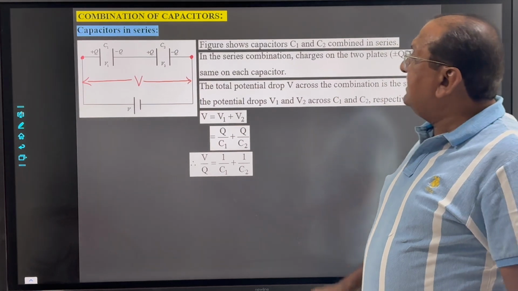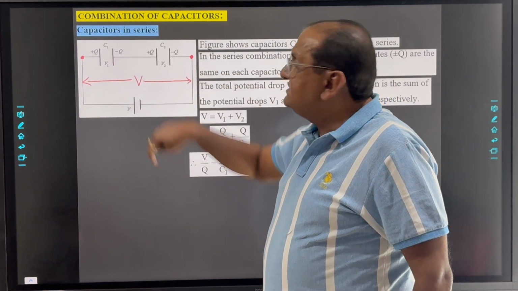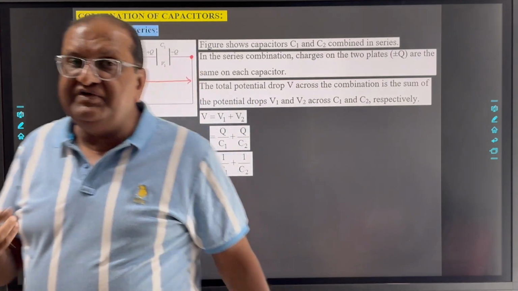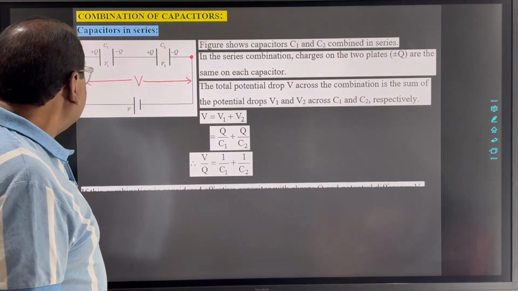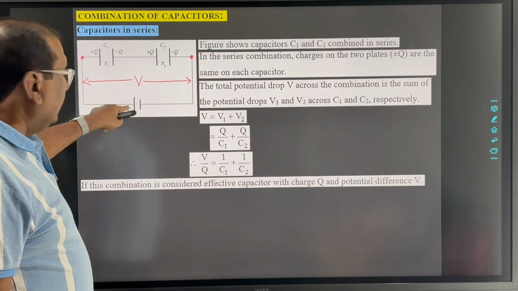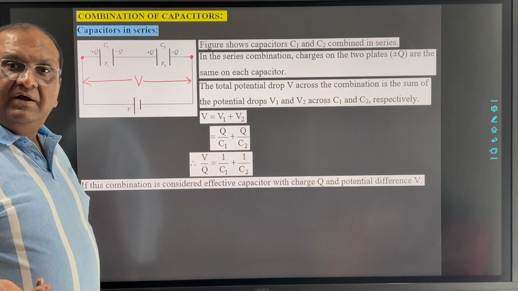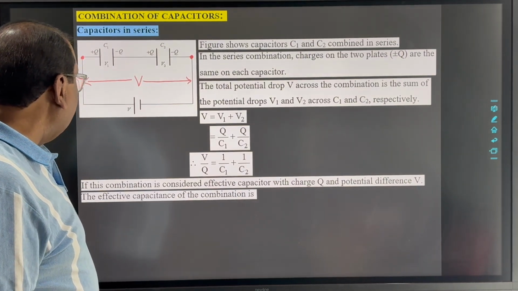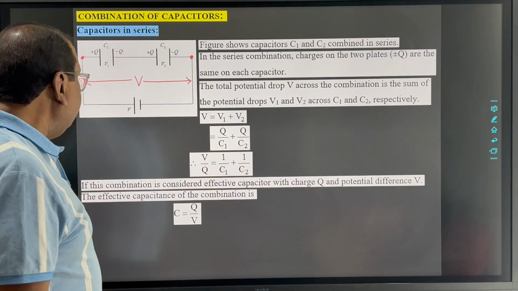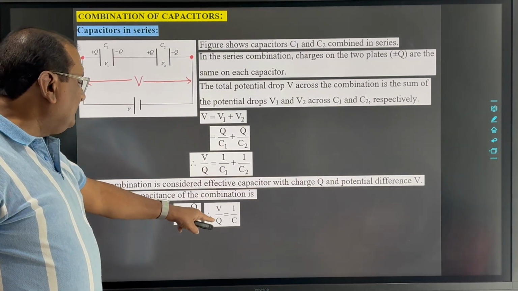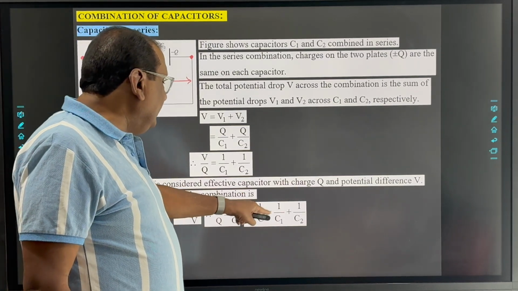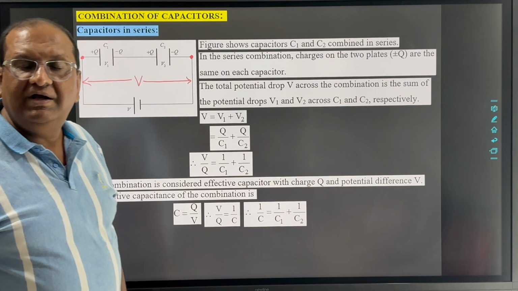Suppose here we consider the effective capacitance of this combination, that is C. Then it will also have charge Q. So if we consider the effective capacitance with charge Q and the potential difference remaining the same, then we can write C equal to Q by V. And now we can write 1 upon C is V by Q. If we substitute this value V by Q, that is 1 upon C, then we can write 1 upon C equal to 1 upon C1 plus 1 upon C2.